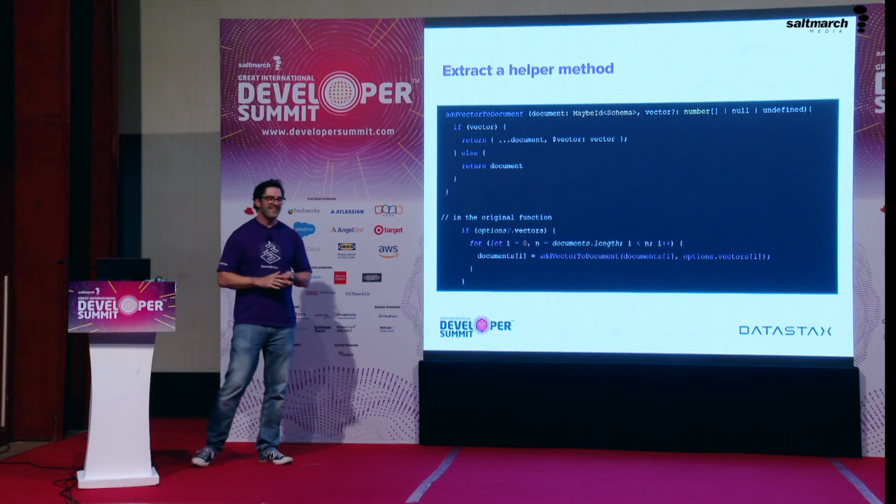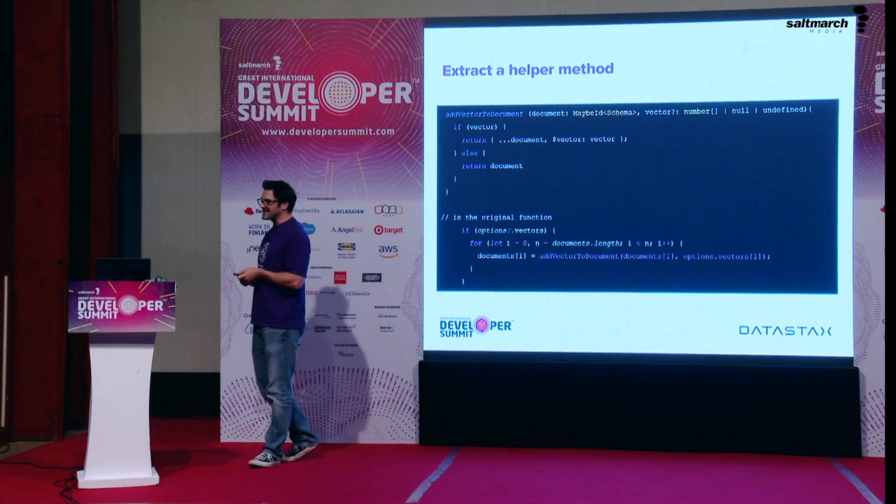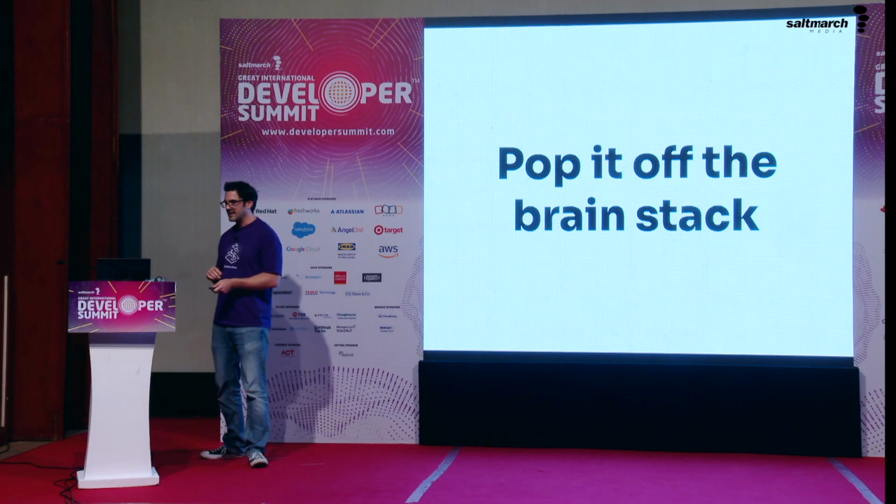Extracting a helper method like that allows us to reduce the context, but also to add names to things. And it allows us to just pop something else off the brain stack.